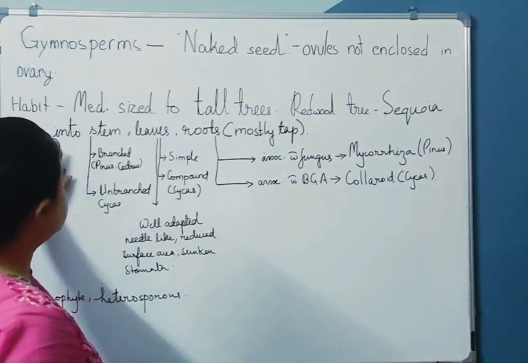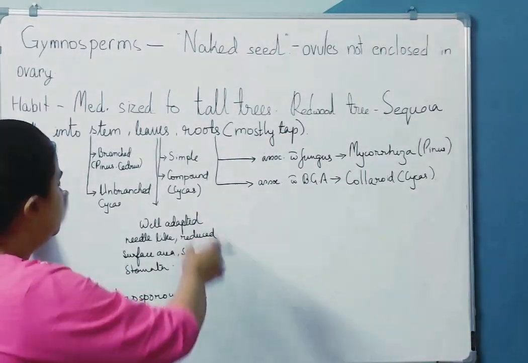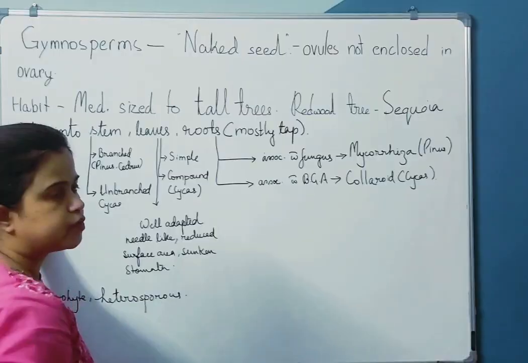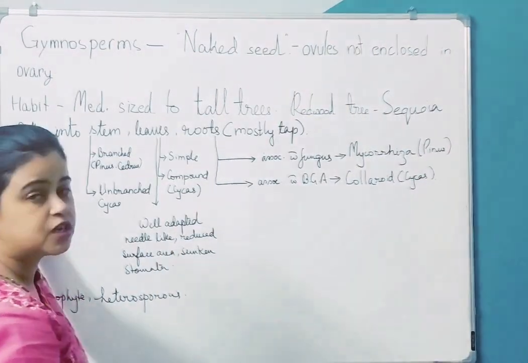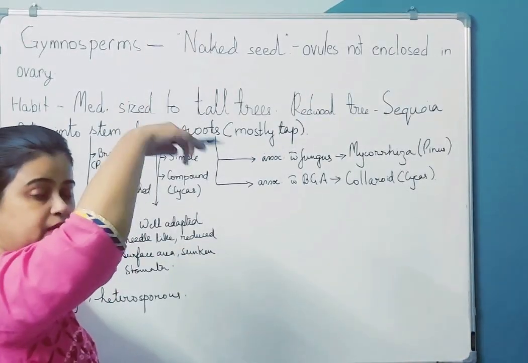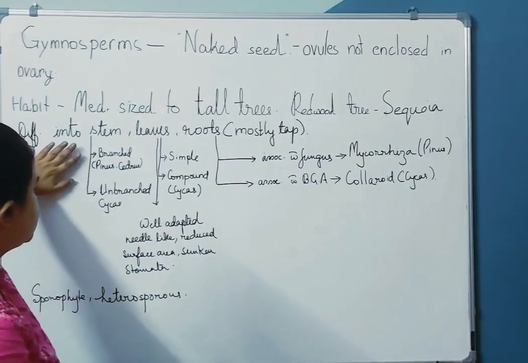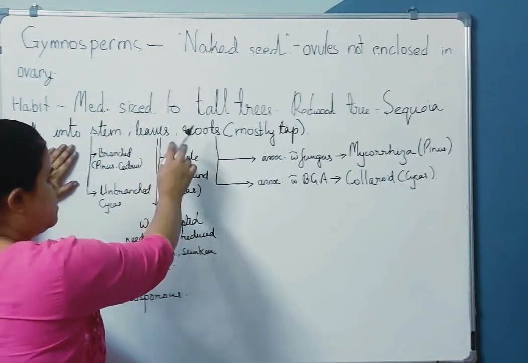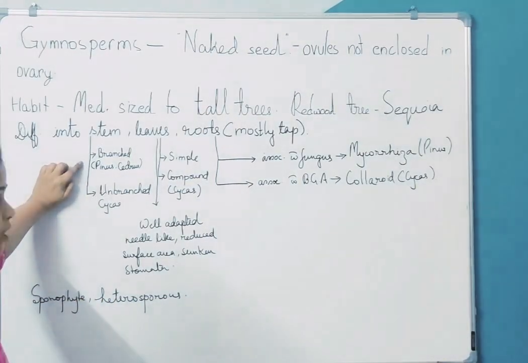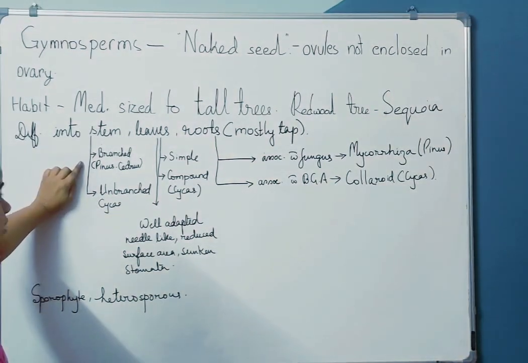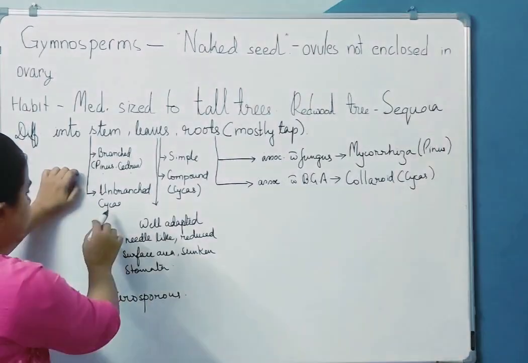Okay. So let us look into their habit. Meaning, what is their plant body like? From medium sized to tall trees. One thing that is mention worthy here is the redwood tree, the sequoia. They are giant trees and they may reach up to a height of 100 meters. The plant body is differentiated into stem, leaves, roots. Now the stem may be branched or unbranched. Where do we see branched? Pinus, Cedrus. And unbranched in Cycas.